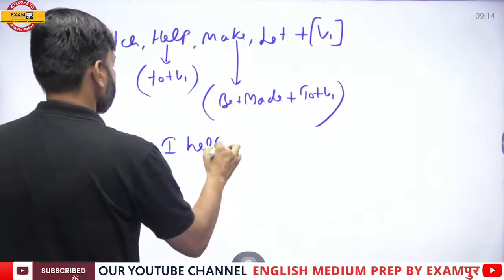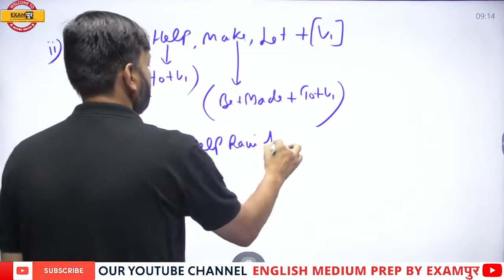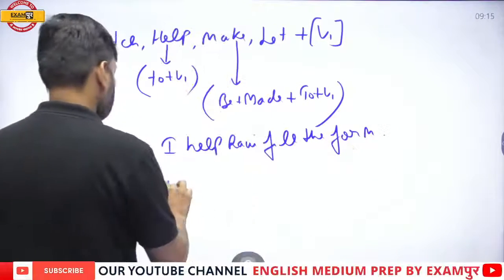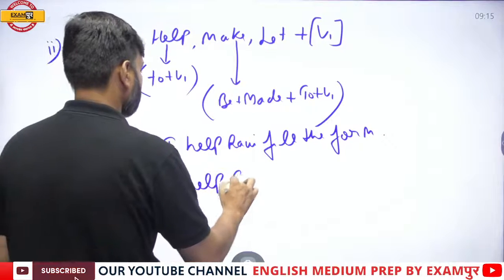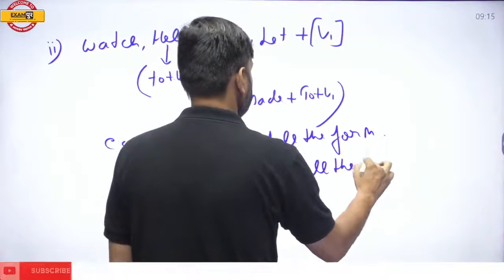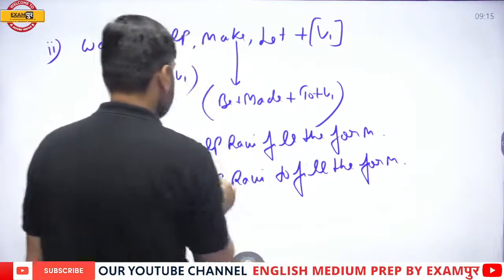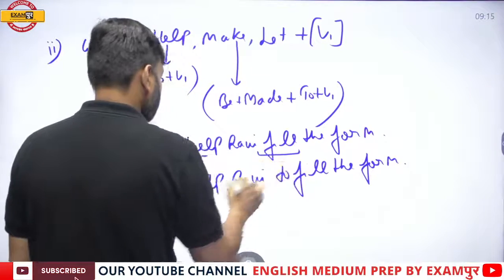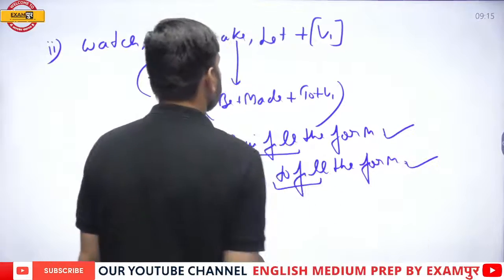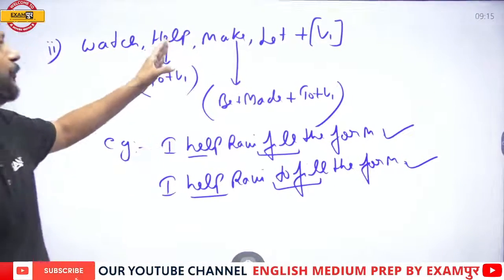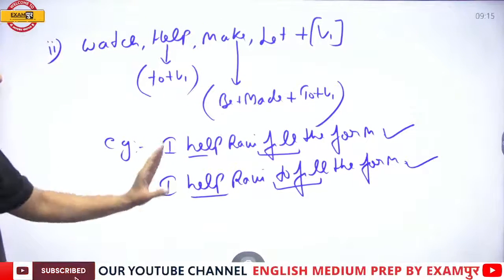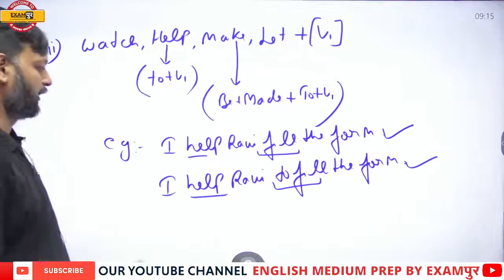For example, I help Ravi fill the form, and I help Ravi to fill the form. So here help is followed by bare infinitive, and here help is followed by full infinitive, and both the sentences are absolutely correct because help is followed by both bare infinitive and full infinitive.